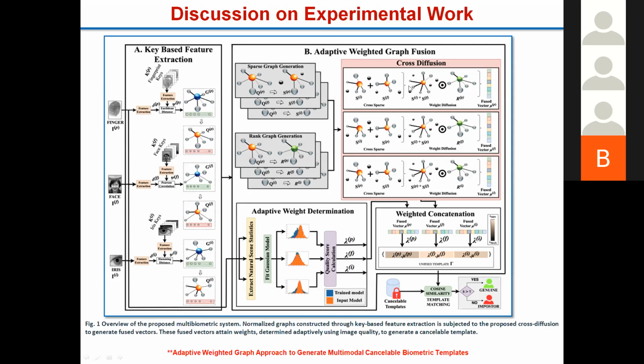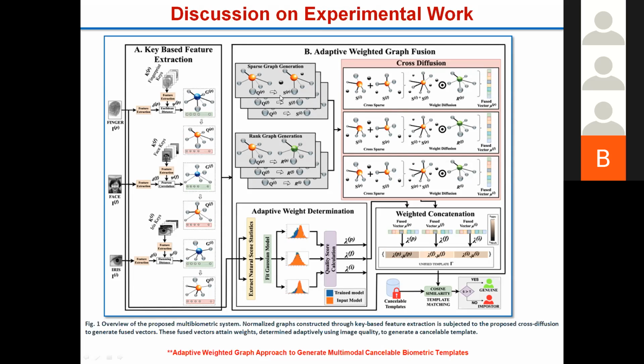Then here this cross diffusion is there. In cross diffusion, if it is a fingerprint, the fingerprint rank graph is combined with the sparse graphs of the other two modalities, along with the actual modality that we are working on, and we get the fused feature.